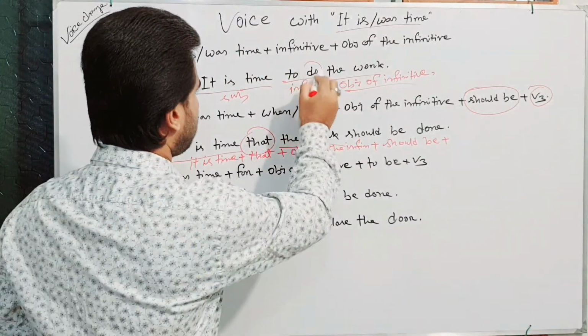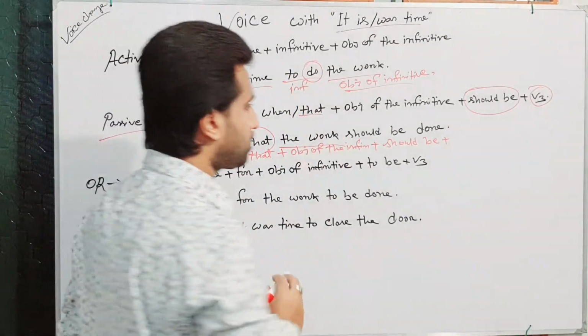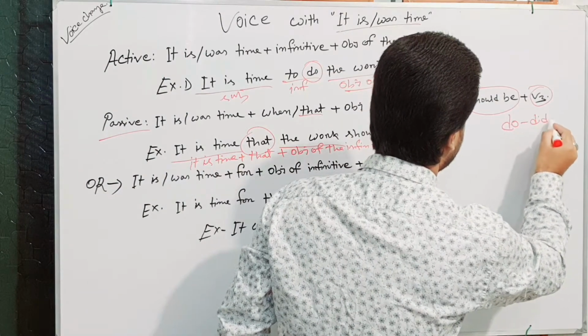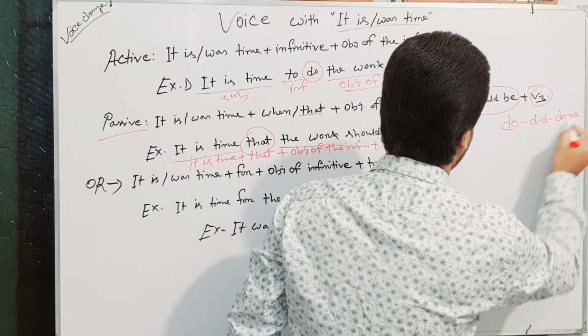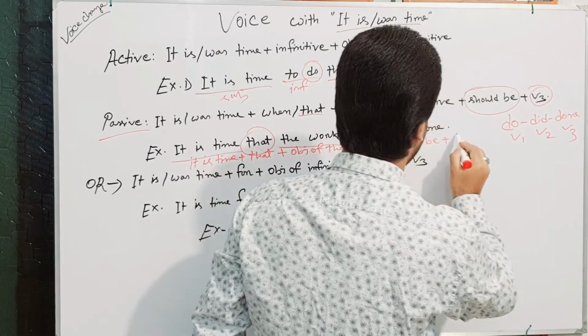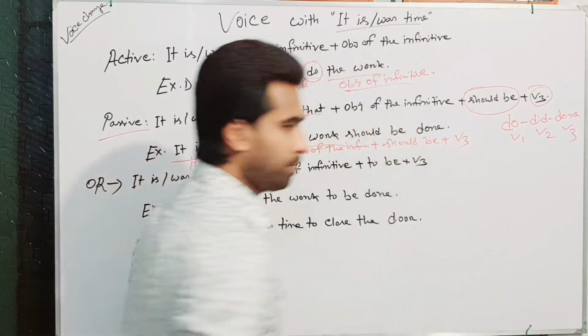Here the infinitive verb is to do. The past participle form of the verb is do, did, done: V1, V2, V3. So V3.